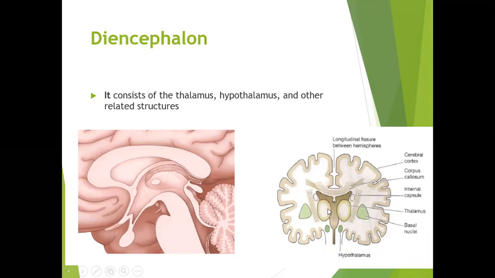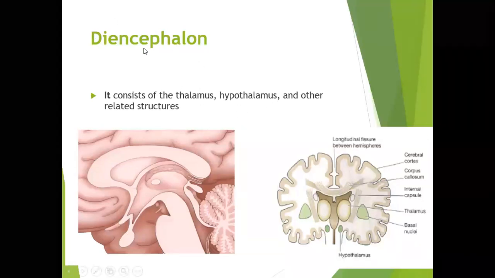And deep inside, if you see, there are collections of cell body neurons. Usually cell body neurons will be outside, but within the white matter there might be collections of cell body neurons. So these form some important nuclei like the thalamus. Thalamus is a very important structure. Then below that there will be the hypothalamus, and there are some more nuclei like the epithalamus and other things. Okay, so these together form the diencephalon.